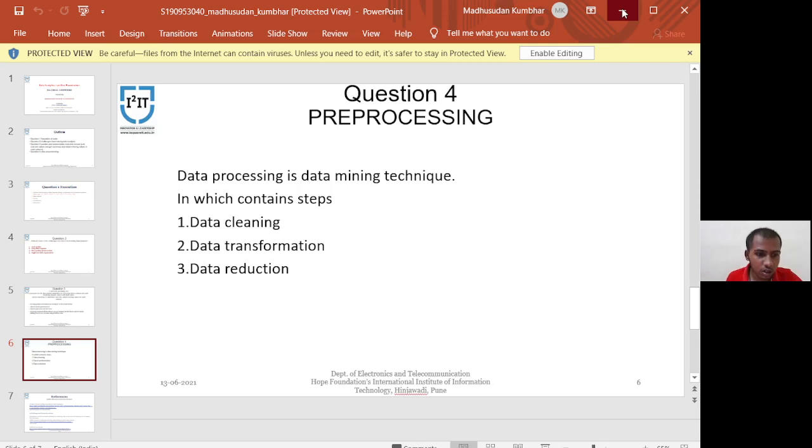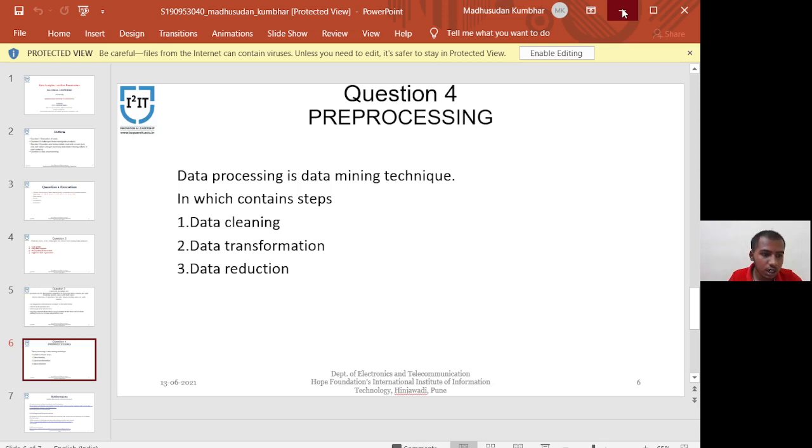It is done in order to scale the data values into a specified range, that is -1.0 to 1.0 or 0.0 to 1.0. The second step is attribute selection. In this strategy, new attributes are constructed from the given set of attributes. It helps with the mining process.